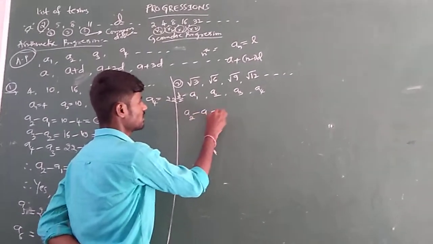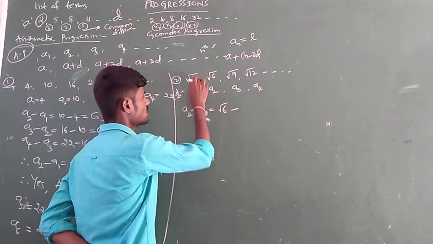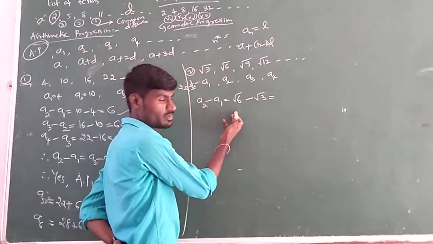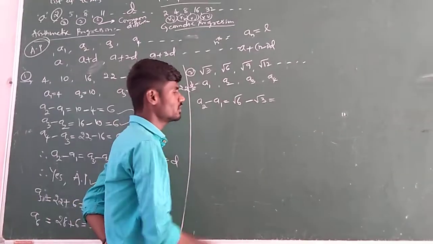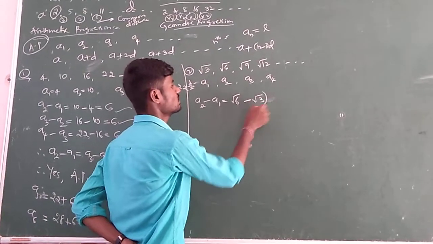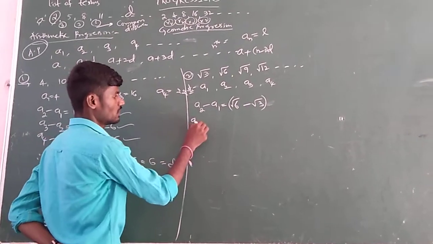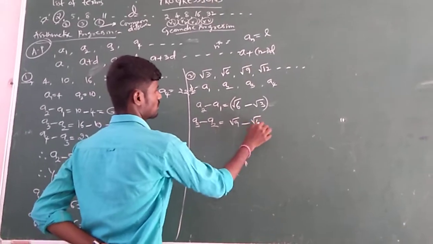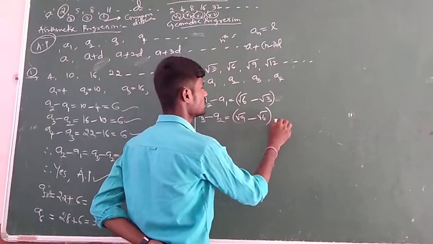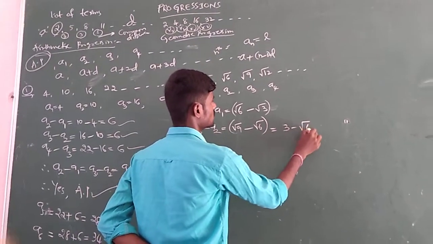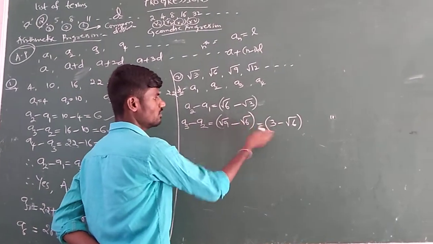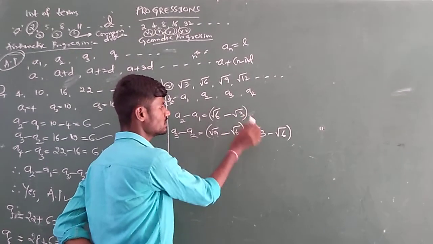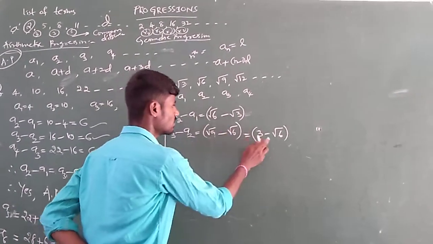So a2 minus a1: root 6 minus root 3. Can we take the result? We can't, because these are non-perfect square values. So the result is itself root 6 minus root 3. Next, a3 minus a2: a3 is root 9, a2 is root 6. Here root 9 we can take its value as 3, so 3 minus root 6. If you observe, are the two the same? Don't get confused, they are not the same. Here root 6 is in the first place and root 3 there it is 3. Both are not equal. This is completely different from this.